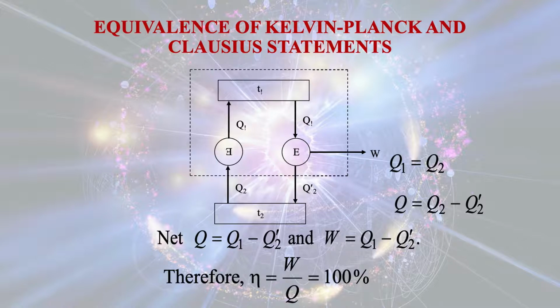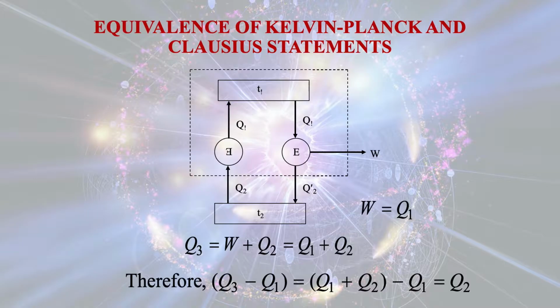So in this case efficiency will be W by Q. W is equal to Q1 minus Q2 dash, and the heat Q, which is the input for this system, is also equal to Q1 minus Q2 dash. So W by Q is equal to 1, that is 100%. As per the Kelvin-Planck statement, it is impossible for any engine to have an efficiency of 100%. So in this case we have seen that if there is a violation of the Clausius statement, there has to be a violation of the Kelvin-Planck statement also.